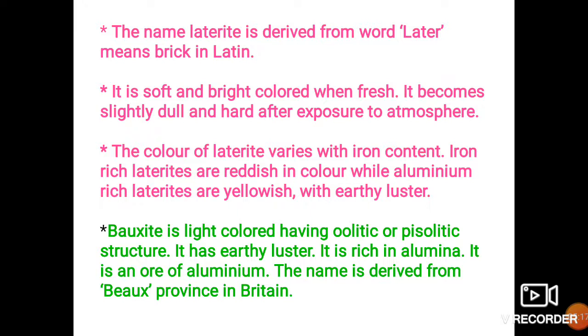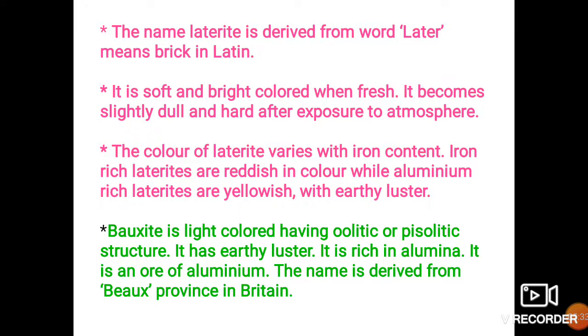Another example of this residual deposits category is bauxite. It is a light colored rock as it is composed of alumina. As it is aluminum rich, it shows light color.